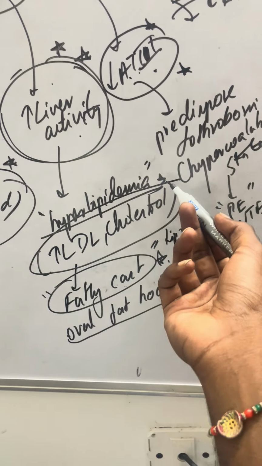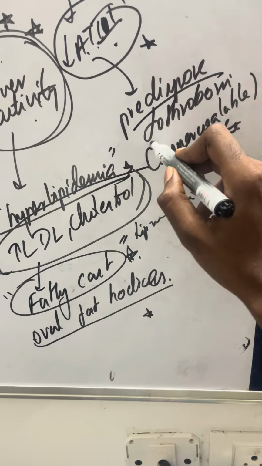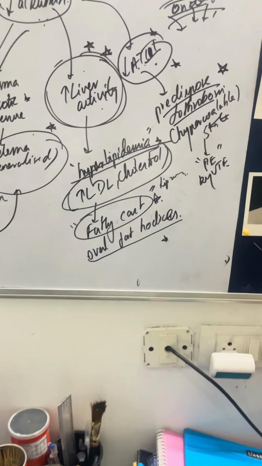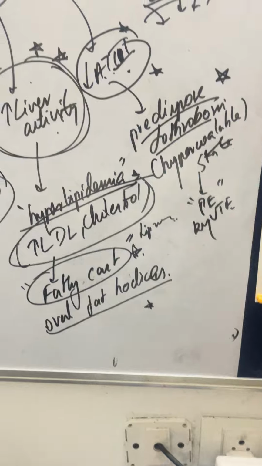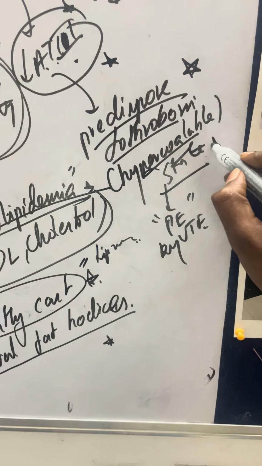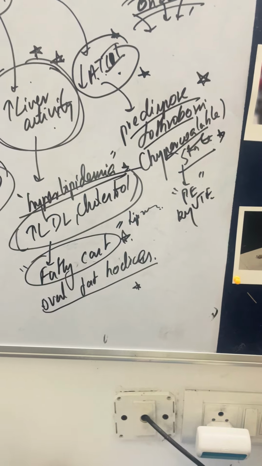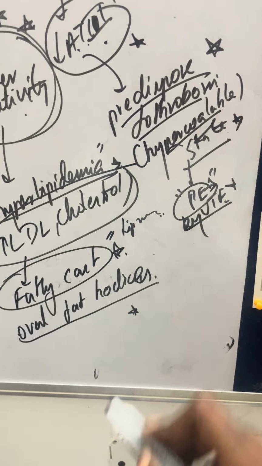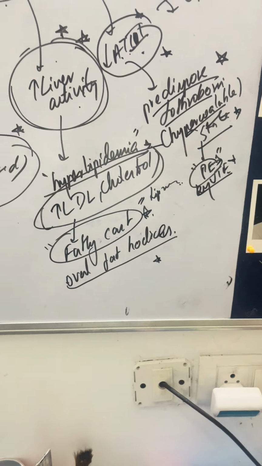So antithrombin 3 decreases, and obviously the patient will be predisposed to thrombus formation. There's an increased risk of thrombus formation, so the patient is in a hypercoagulable state. So there's an increased risk of venous thromboembolism, pulmonary embolism, all these conditions.